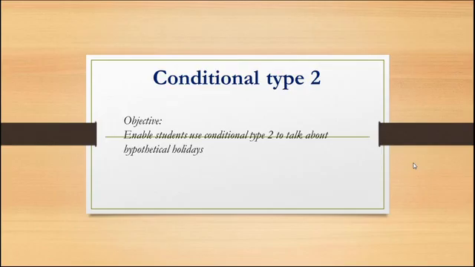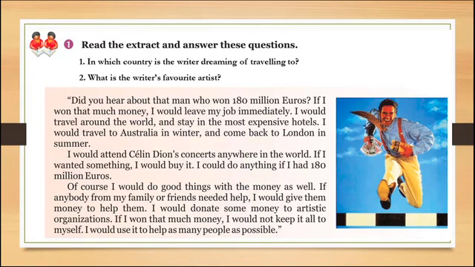Okay, so let's start with the first task. You have to read the extracts and answer these questions. Question number 1, in which country is the writer dreaming of traveling to? Question number 2, what is the writer's favorite artist? So let's discover and identify the answers. For question number 1, the answer is Australia. For question number 2, the answer is Celine Dion.